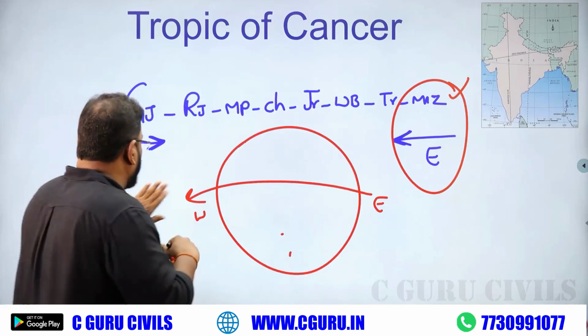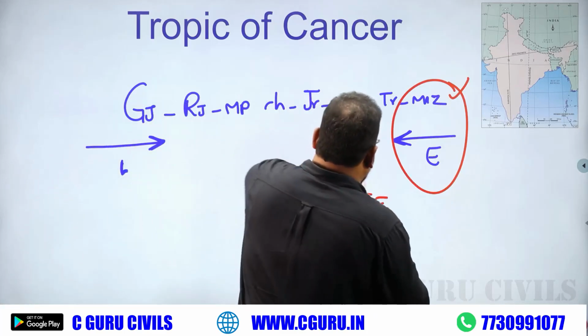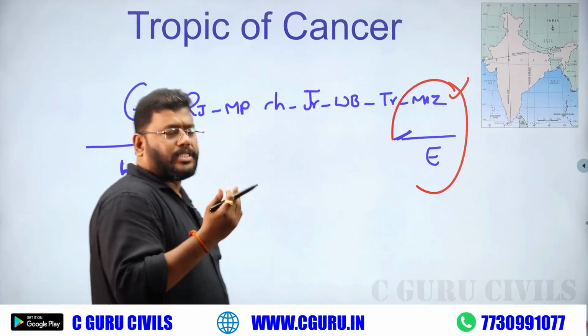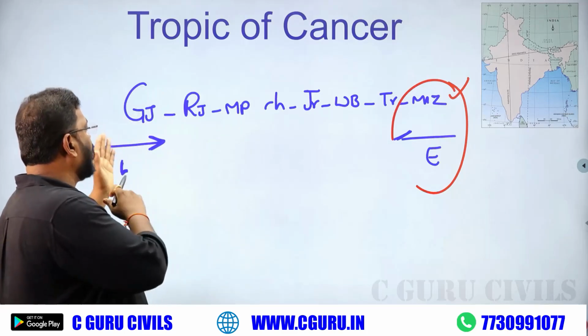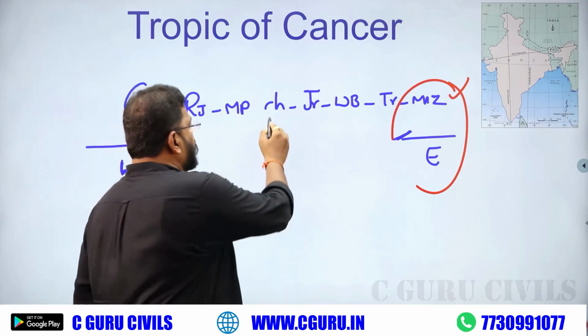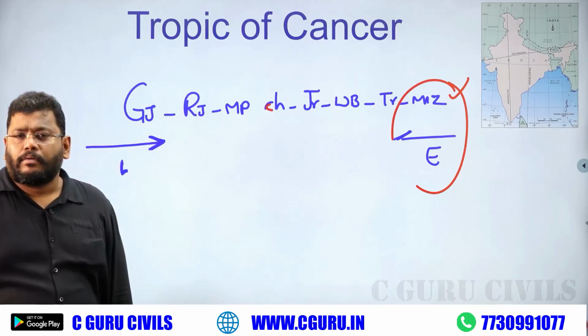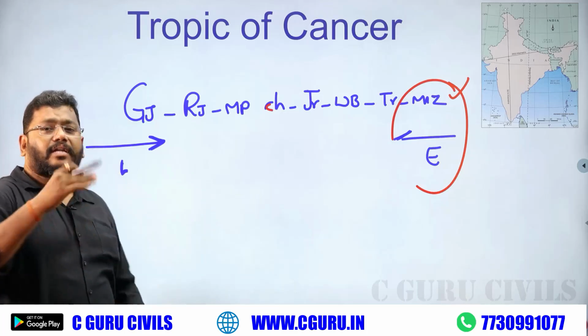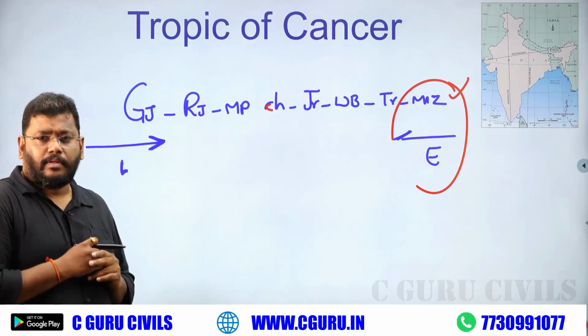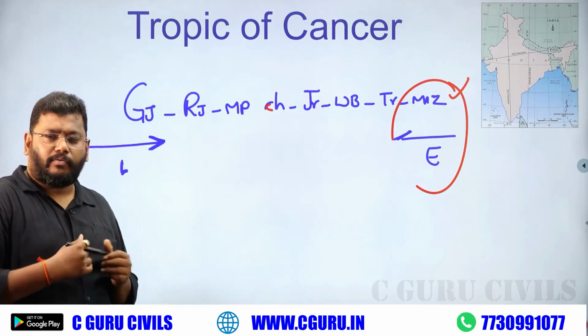Probably we are just writing Gujarat, Rajasthan, Madhya Pradesh, Chhattisgarh, Jharkhand, West Bengal, Tripura, Mizoram like that. But our writing is not the correct answer. We want the fact. What is the fact?